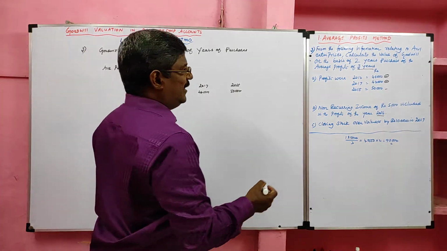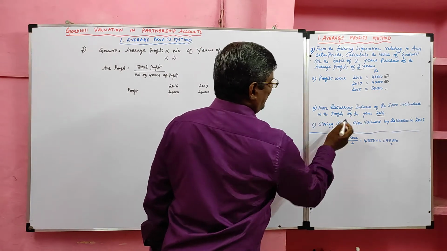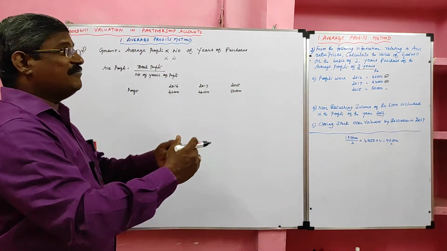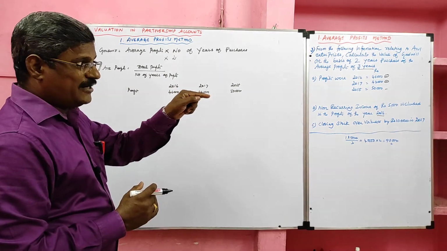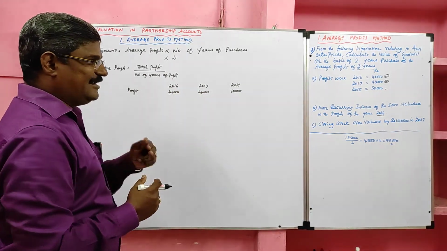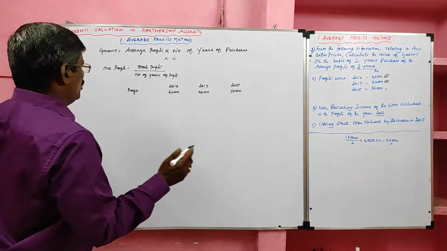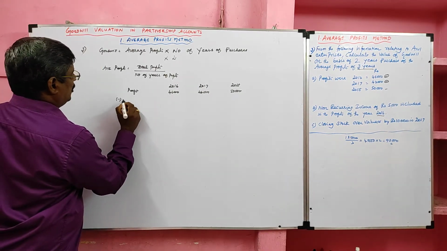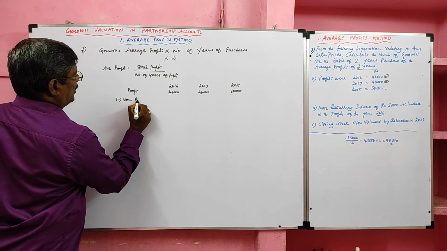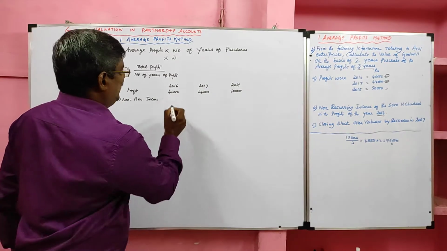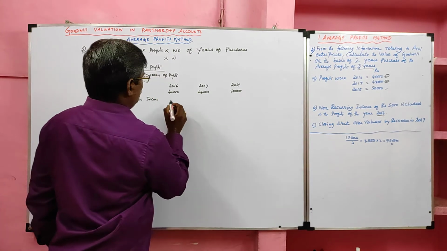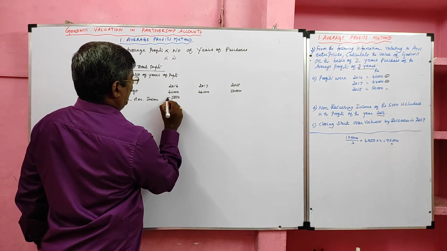Yes, now look at the first adjustment. Non-recurring income: the income will not come in the future, which is included in 2016. We have to deduct the income not likely to occur in the future. So what we have to do? We have to deduct non-recurring income in 2016. How much? 5,000 minus.